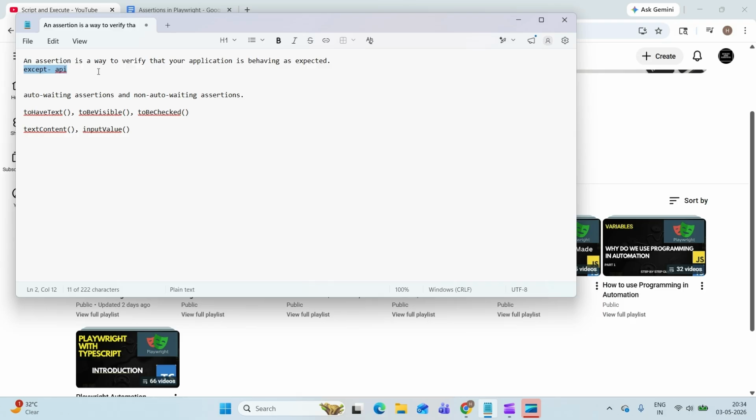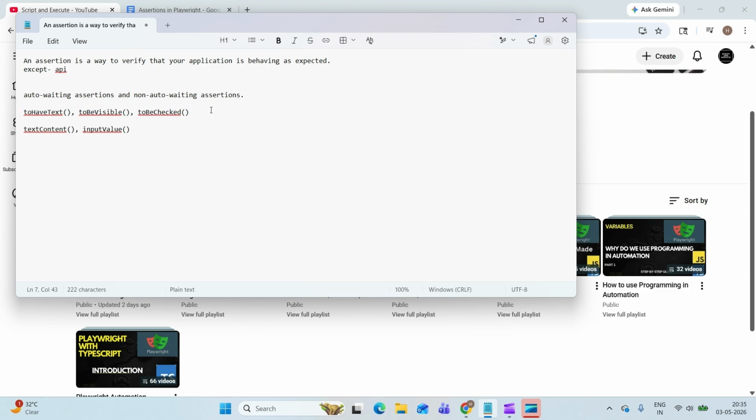Another important concept here is that assertions are broadly understood in two ways: auto-waiting assertions and non-auto-waiting assertions. In auto-waiting assertions, Playwright is responsible for verifying the condition, so it automatically waits and keeps retrying until the expected condition is met. For example, assertions like toHaveText, toBeVisible, and toBeChecked are all auto-waiting assertions.